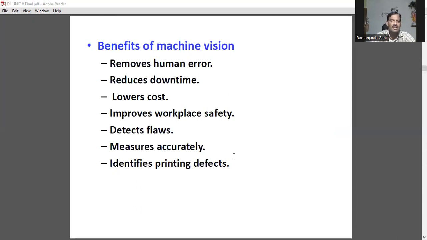Whenever there exists a human element, there is a possibility of downtime, what you call failure time. But in the case of machine vision, it reduces downtime, improves workplace safety, identifies flaws, measures accurately, and identifies printing defects as well.